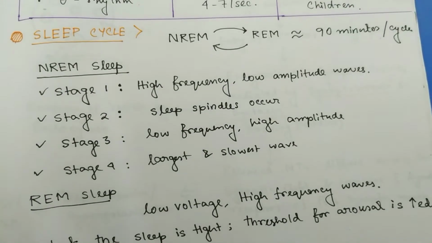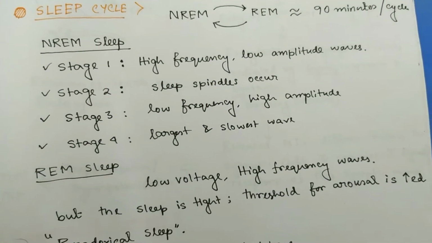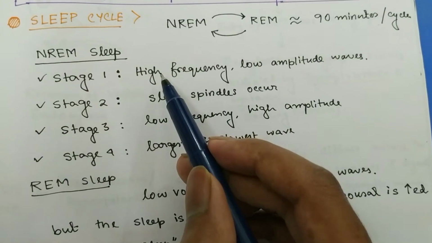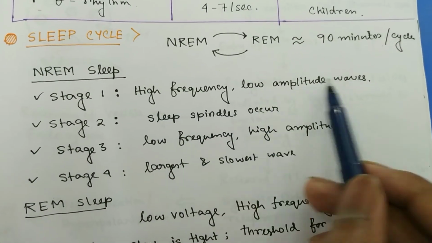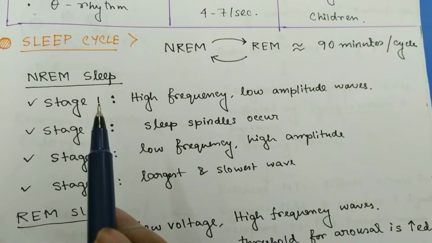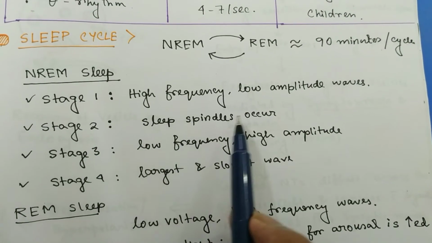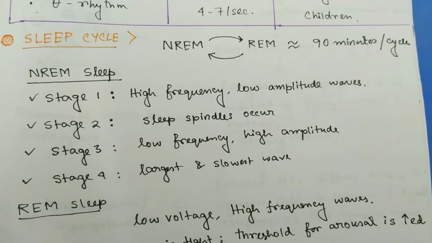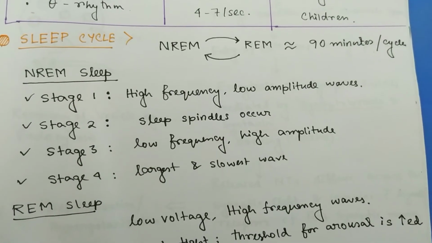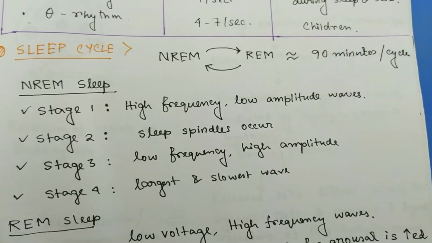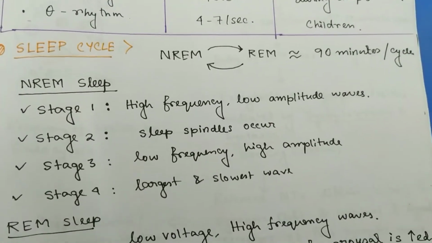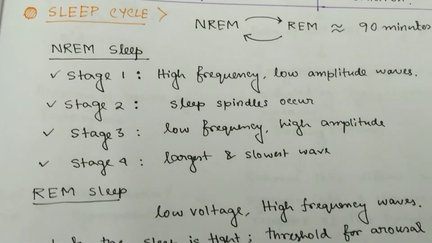Now the stages of non-rapid eye movement sleep. During stage 1, there are high frequency, low amplitude waves. During stage 2, sleep spindles occur. Stage 3 shows low frequency, high amplitude waves, and stage 4 shows the largest and slowest waves.